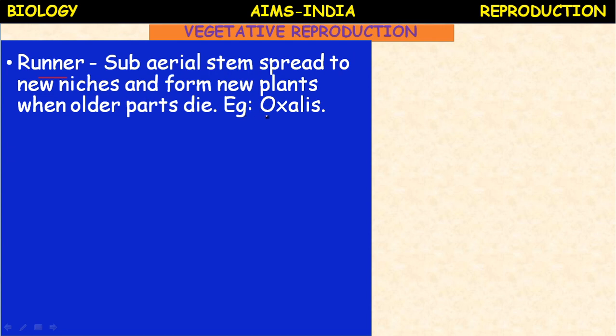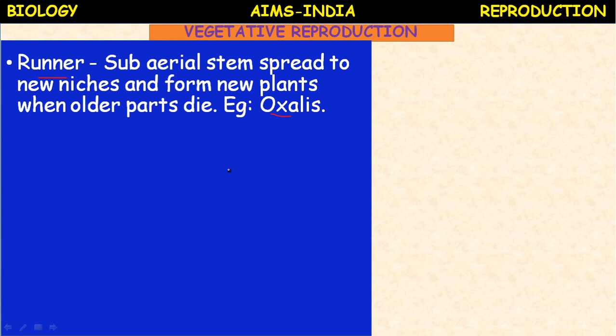Oxalis and Cynodon. Cynodon is also a type of grass, and even stolons in Vallisneria, offsets in Pistia. They are all subaerial or prostrate creeping stems, which after breaking produce many independent plants.